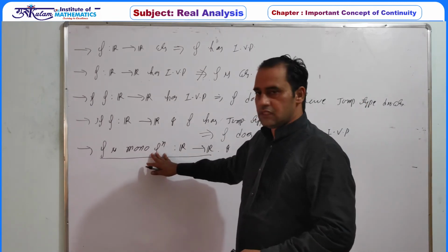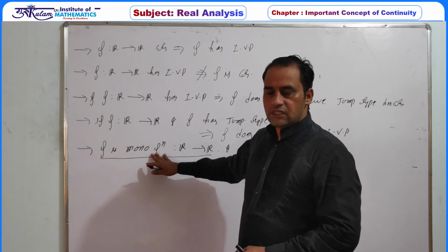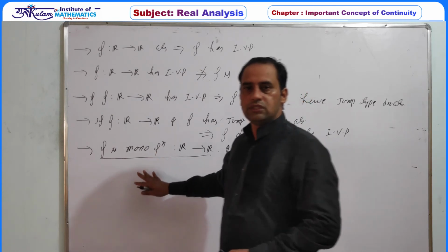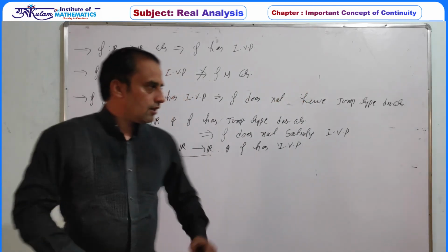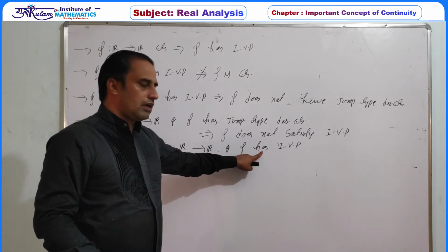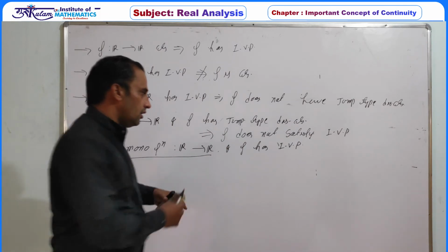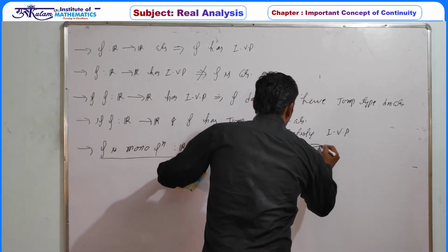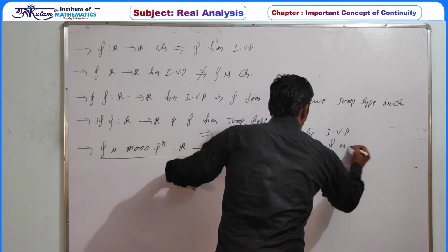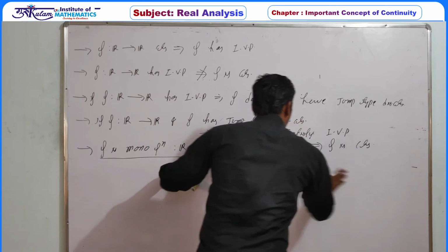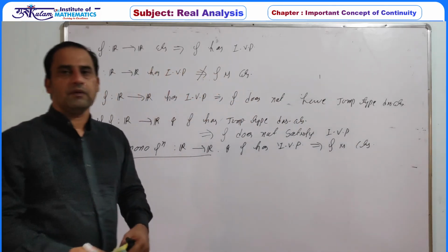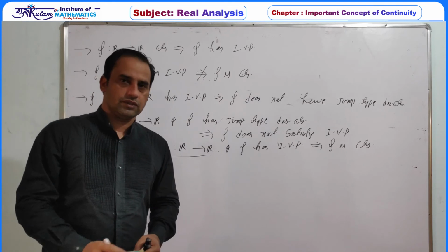So if f is discontinuous, it can have at most a jump type discontinuity. But f already satisfies IVP, so it never has a jump type discontinuity. So definitely this implies f is a continuous function. So every monotonic function with IVP is a continuous function.